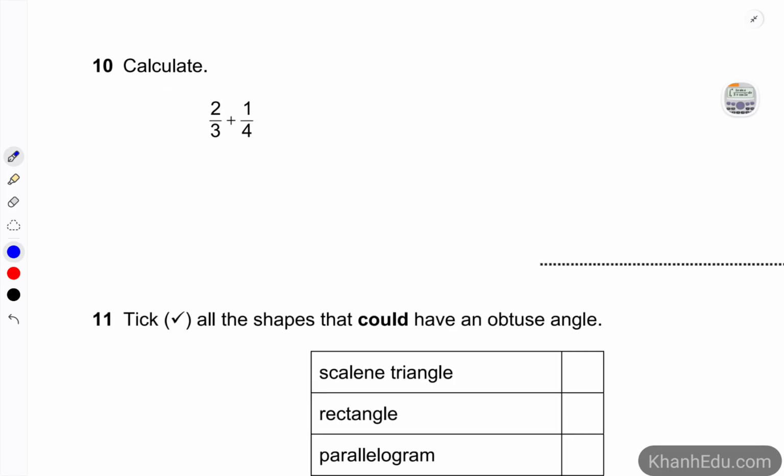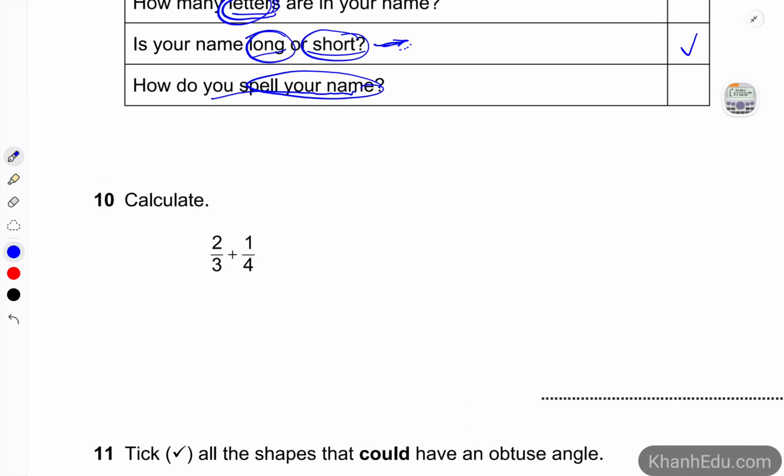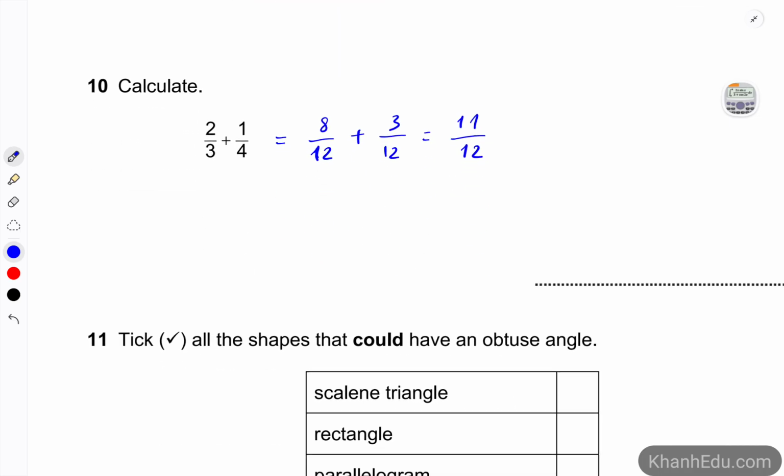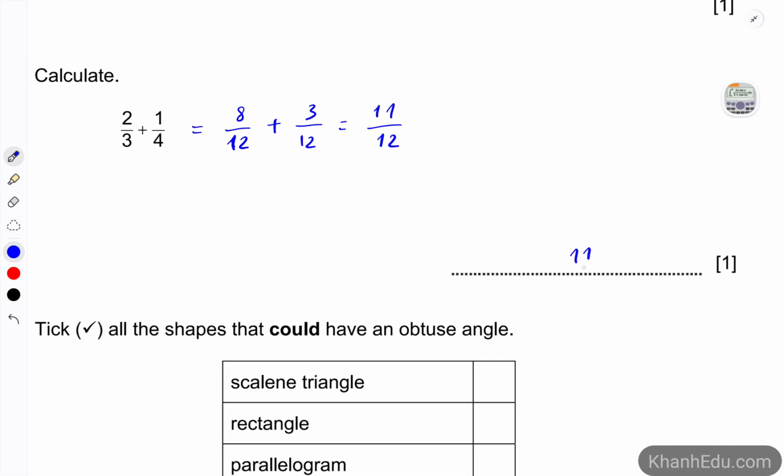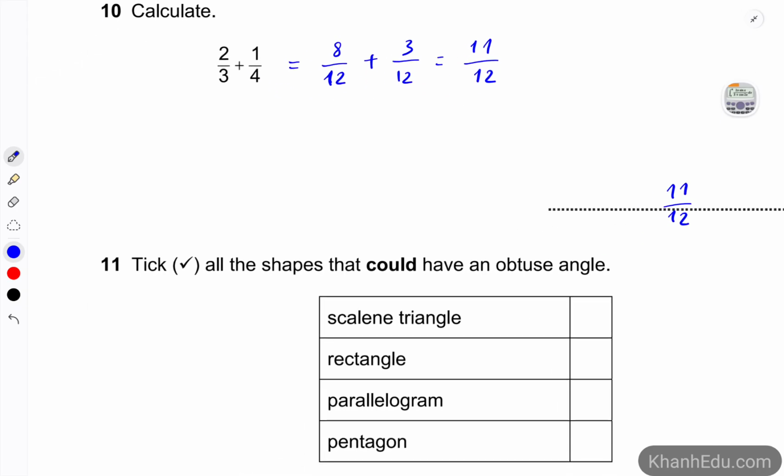So calculate. We need to change to the same denominator. This one is 8 over 12 plus 3 over 12, which is 11 over 12. And that one would be the answer for this question.